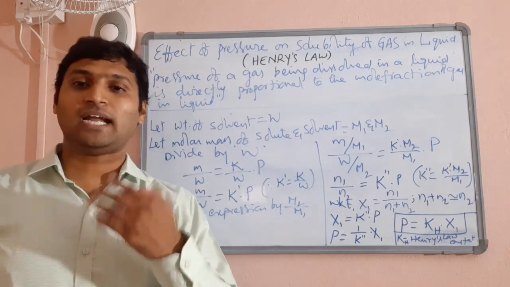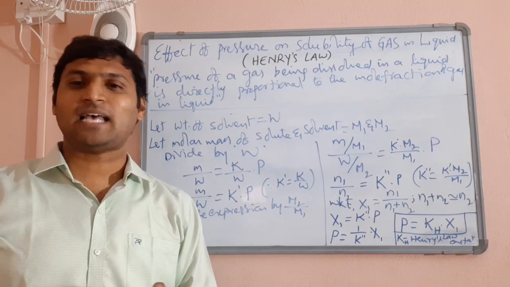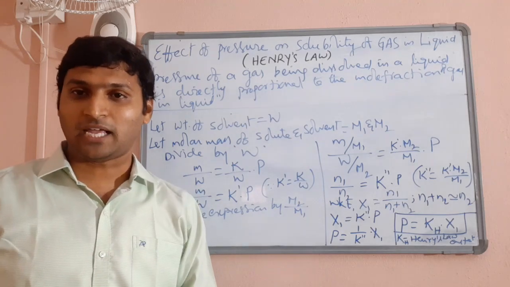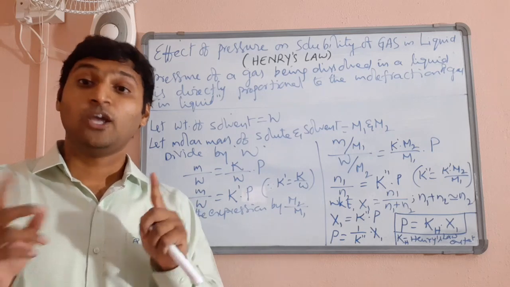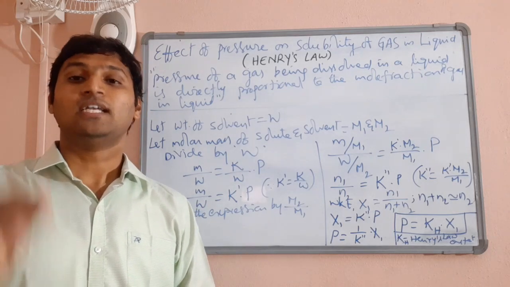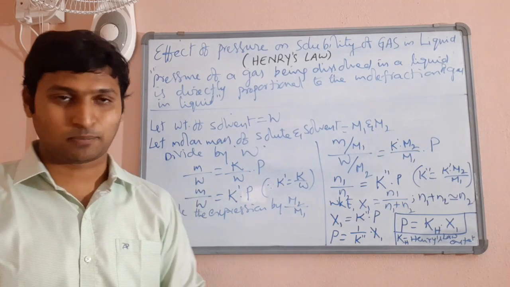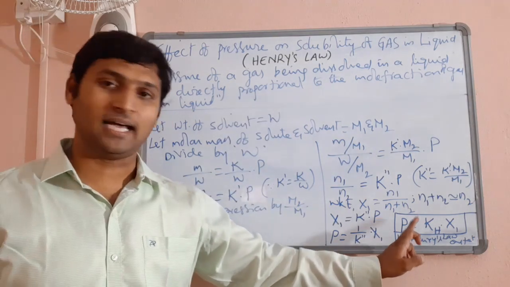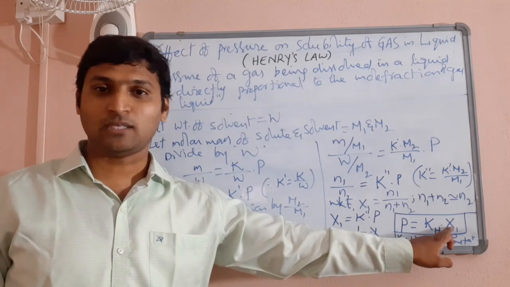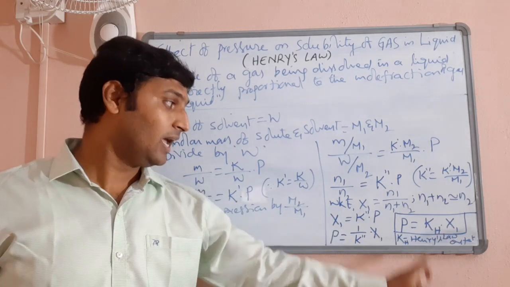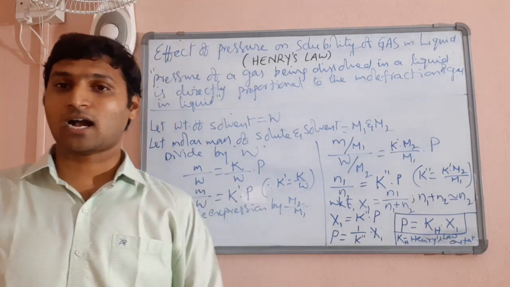Now, when you have to write in your board exam, in entrance examinations, no problem. We get all application questions, numerical based questions, and we will solve them accordingly. Whereas in board exams, if they ask you to state Henry's law and write the mathematical expression, you go with this statement and this mathematical expression, mentioning that P is the pressure of the gas, X is the mole fraction of gas in the solution, and KH is the Henry's law constant.